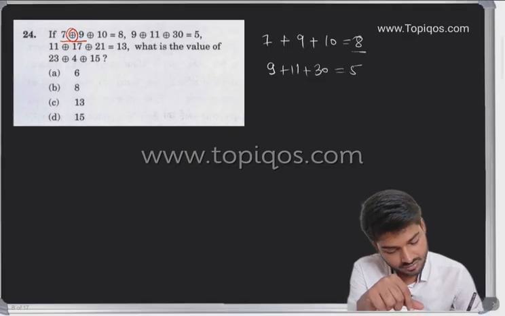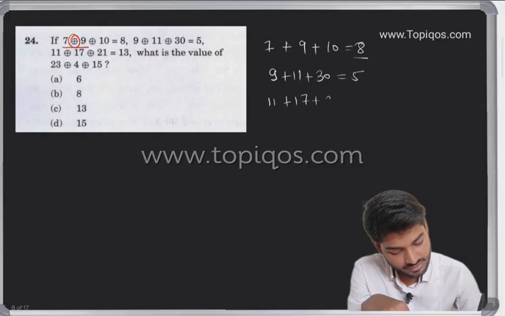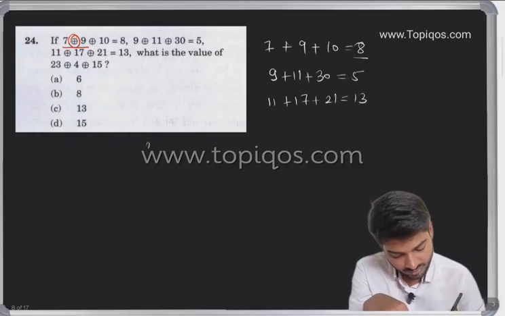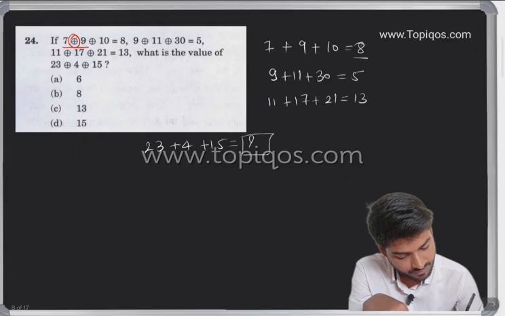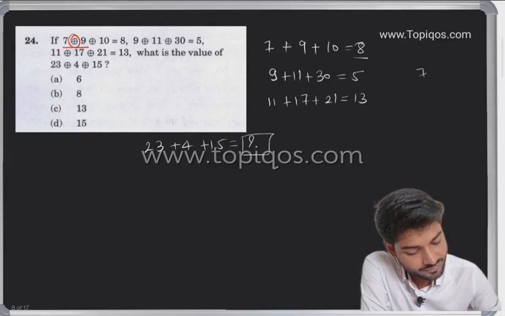Equal to 5. Then we are taking 11 plus 17 plus 21 equal to 13. So now we have to find what? We have to find 23 plus 4 plus 15 would be what? That we have to find. So let's see. 7 plus 9 plus 10, I'll write for you people.